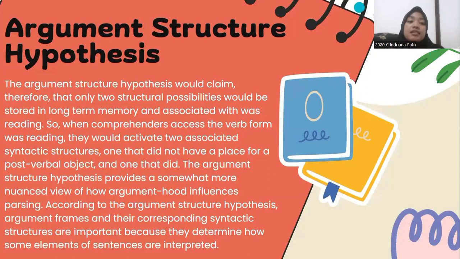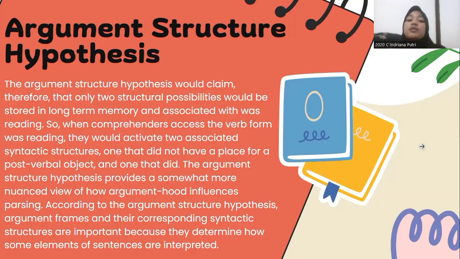Okay, the next is the argument structure hypothesis. The argument structure hypothesis would claim, therefore, that only two structural possibilities would be stored in long-term memory and associated with was reading. So when a comprehender accesses the verb from was reading, they would activate the two associated syntactic structures, one that did not have a place for a post-verbal object and one that did.